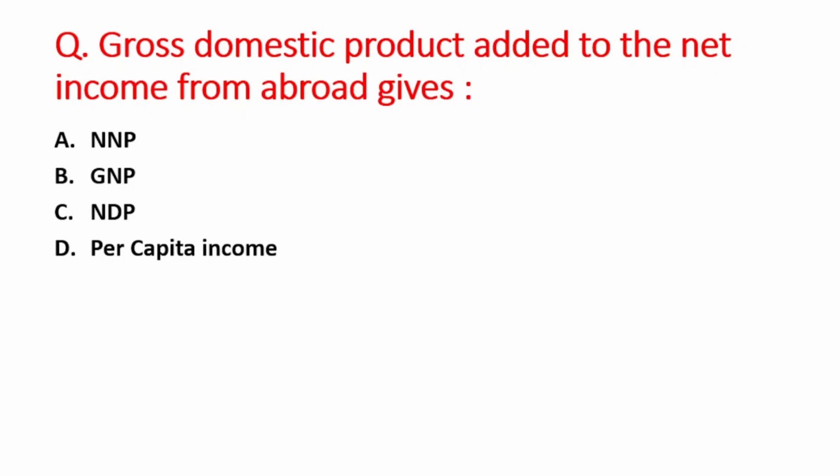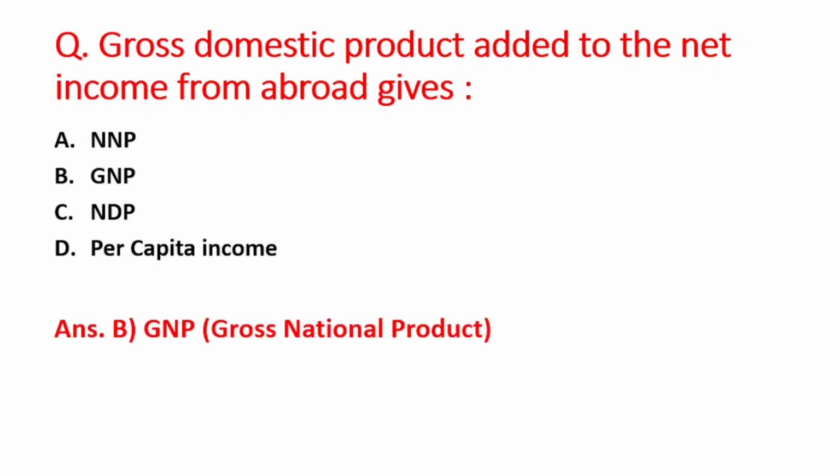Next question: gross domestic product added to the net income from abroad gives A option is NNP, B option is GNP, C option is NDP, and D option is per capita income. So the right answer is option B, that is GNP.